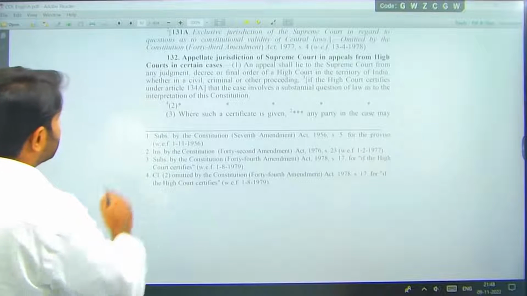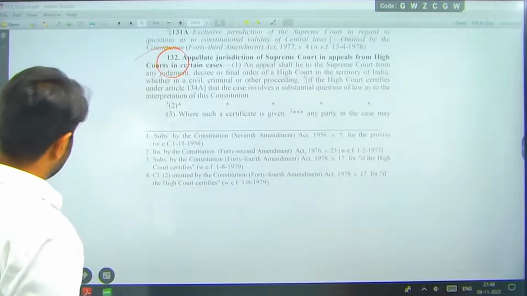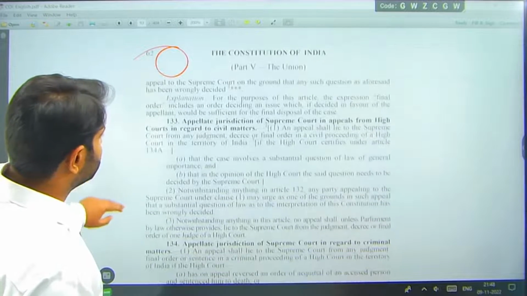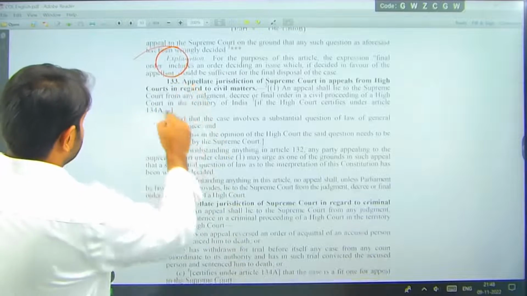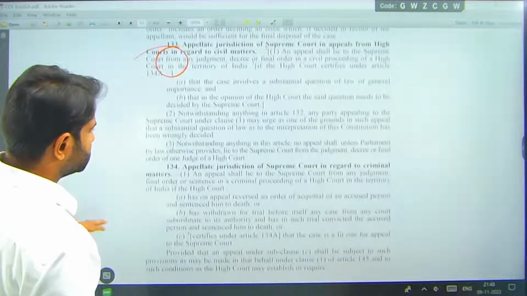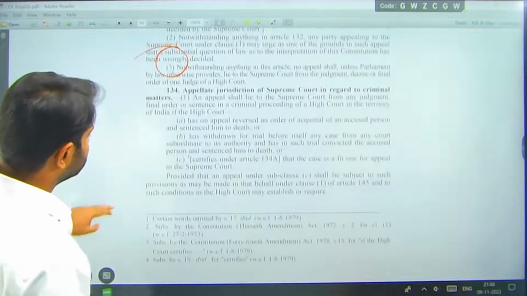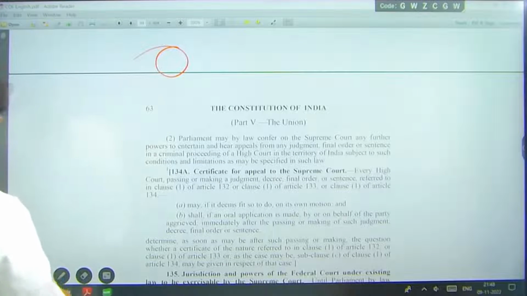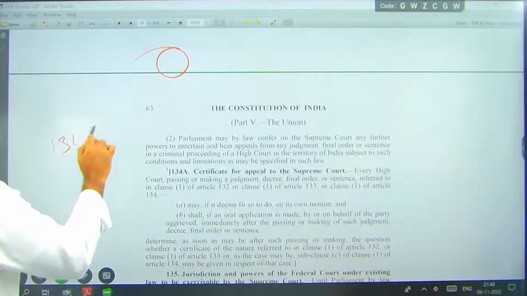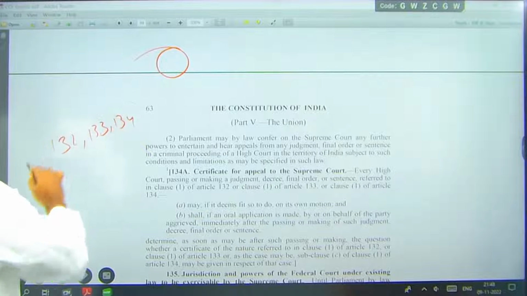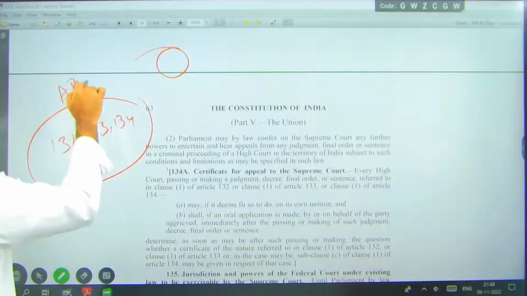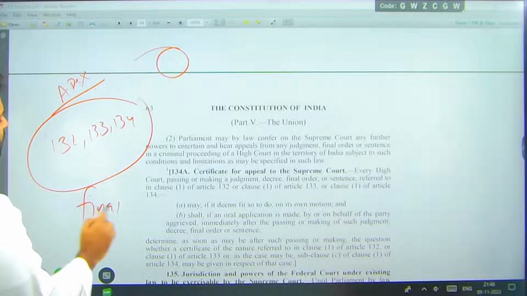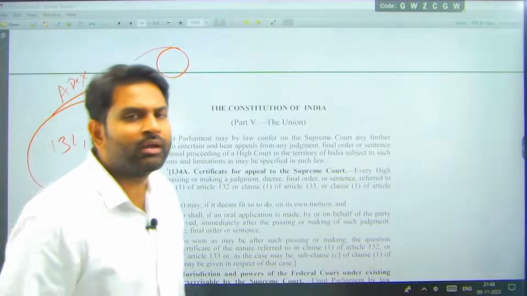So these are the articles: Article 132, 133, 134. These are the articles which prove that the Supreme Court is the apex court. This is the final court. There is no court of appeal above the Supreme Court.